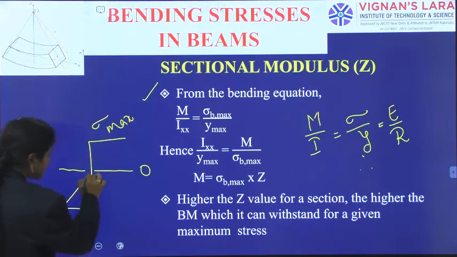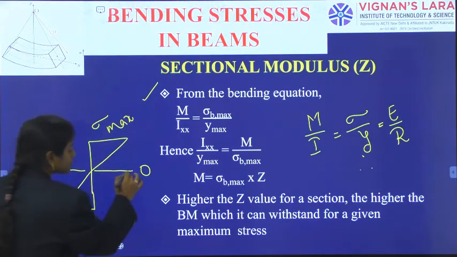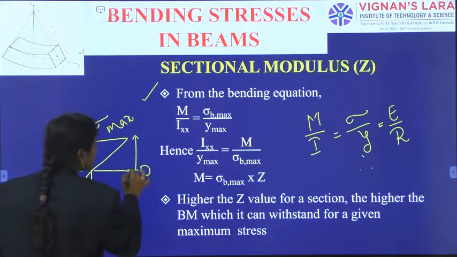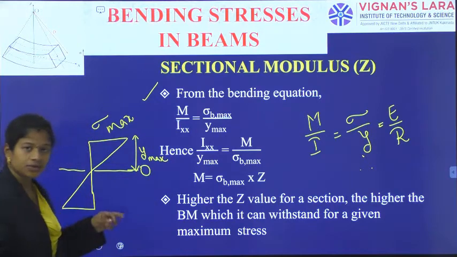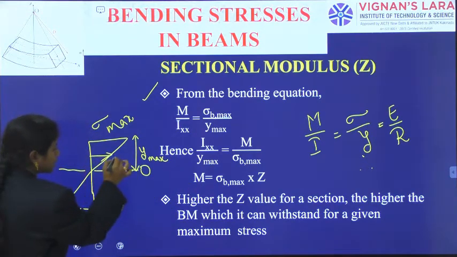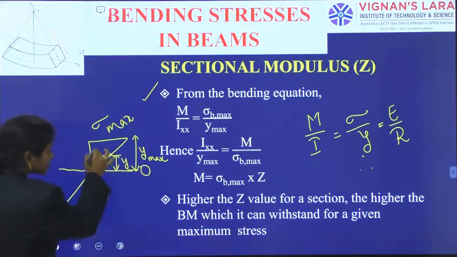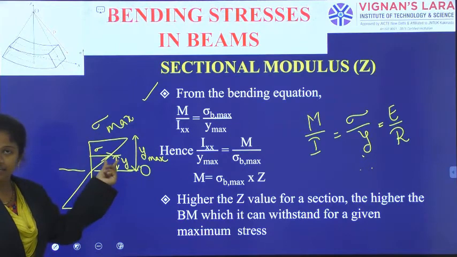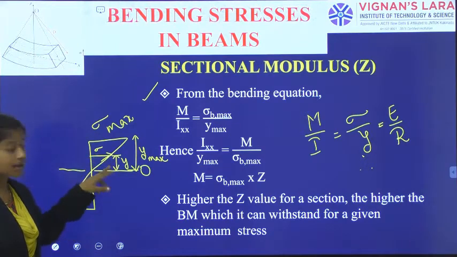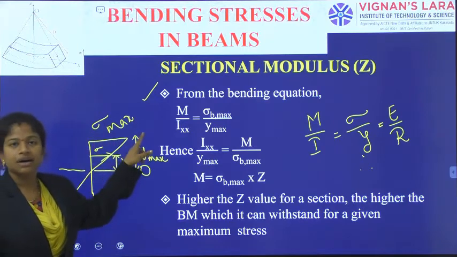As the relation is linear, we have drawn it like this, and you can observe this extreme fiber has the maximum distance from the neutral layer. So, if this is some y, the corresponding bending stress is indicated as sigma. Based on y, sigma will come. If this y becomes y maximum, sigma becomes sigma maximum.